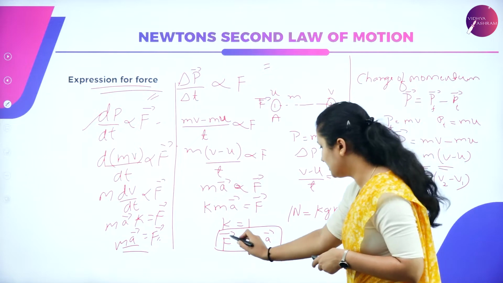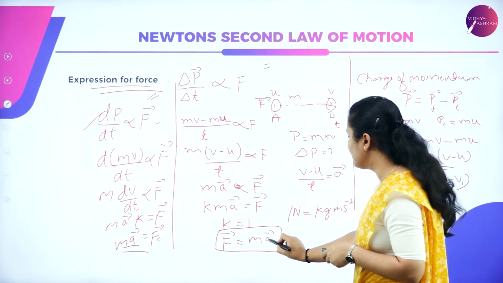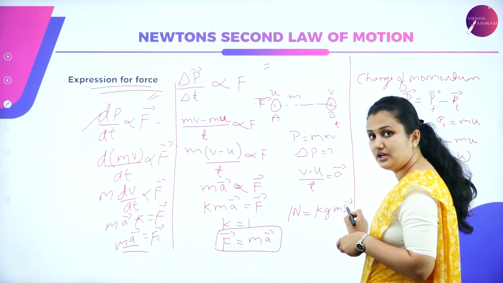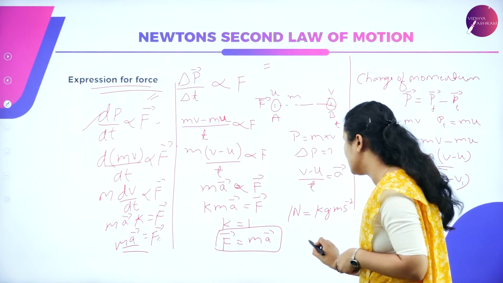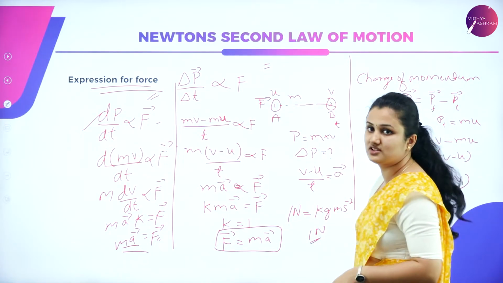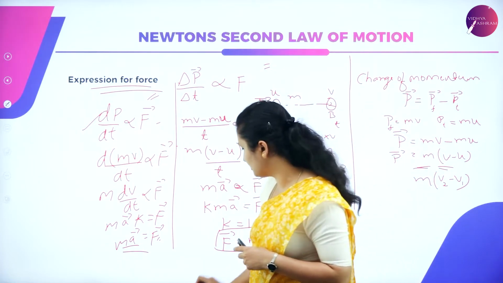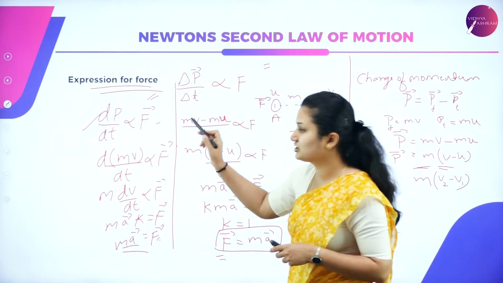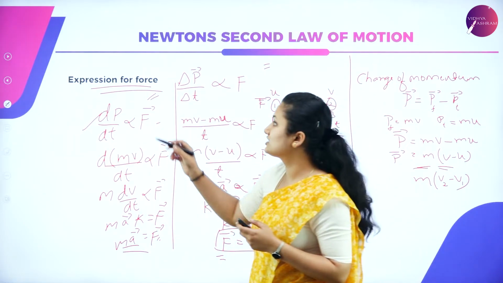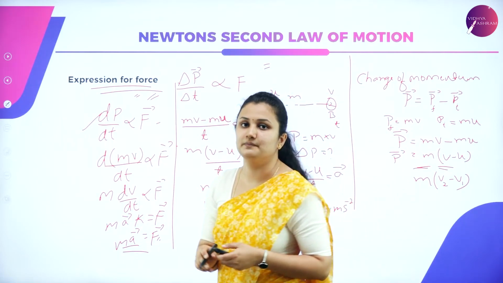So force is measured in terms of Newton, mass in kg, and acceleration in meter per second square. So you can write kg meter per second square as 1 Newton. 1 Newton is the unit to measure the force applied on the object. This is the derivation, how you derive the expression for force using Newton's second law of motion.